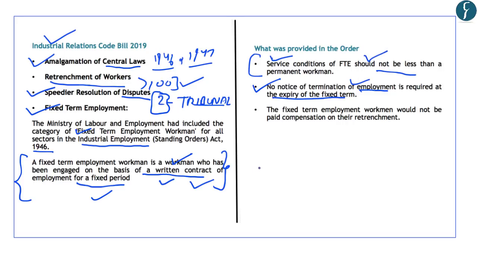Now finally, this Industrial Relations Code Bill 2019 provides that the fixed term employment workmen would not be paid compensation on their retrenchment.